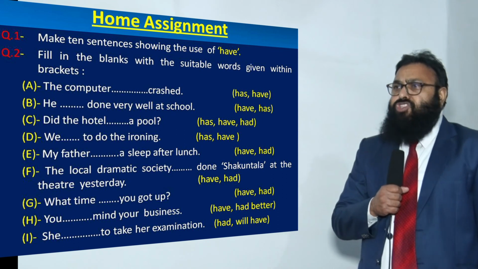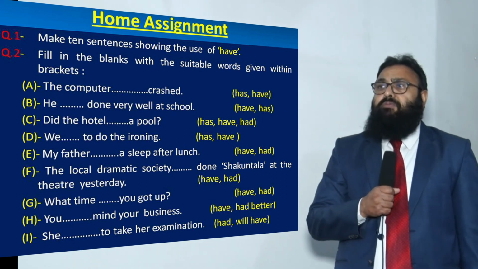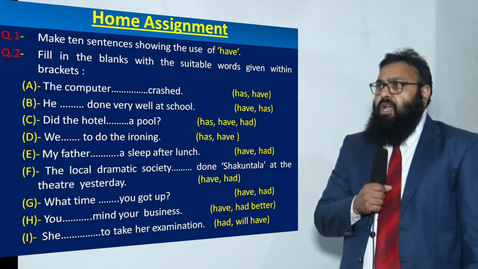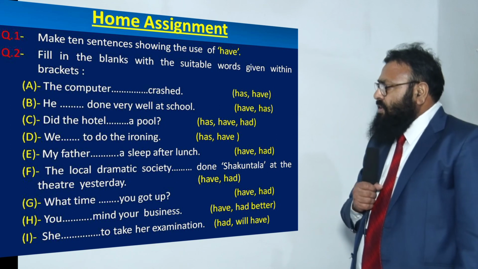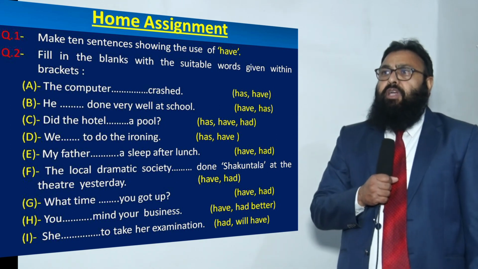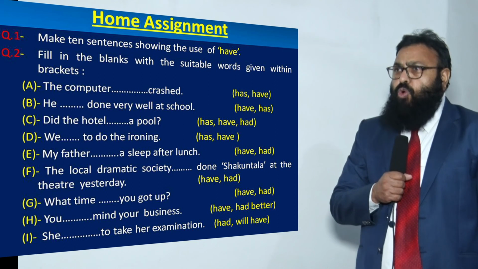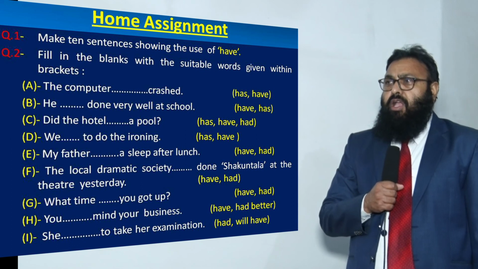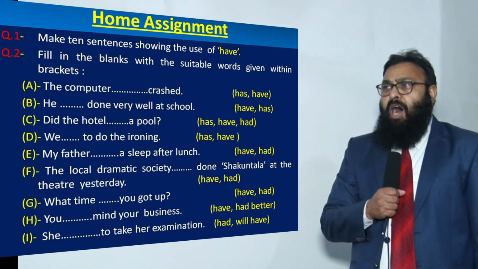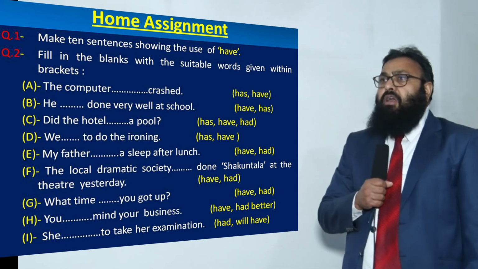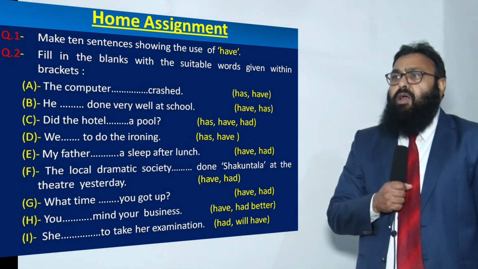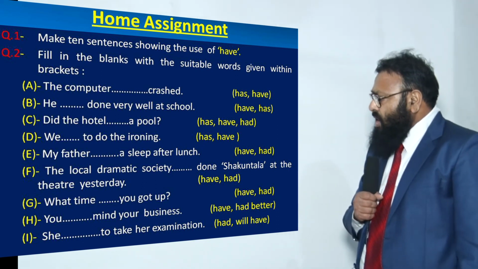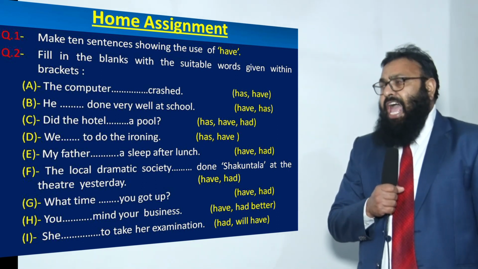G, what time, blank space, you got up. The options are have or had. H, you, blank space, mind your business, have or had better. I, she, blank space, to take her examination. Options are had, will have.